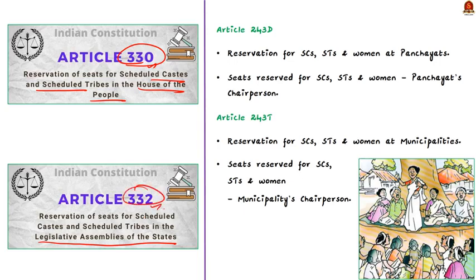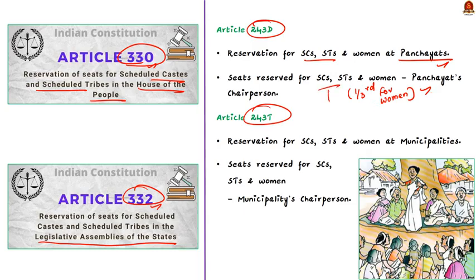Okay, then when you take the grassroots levels, that is the panchayat, there is reservation for SCs and STs. See, it is clearly mentioned in Article 243D. This article provides for the reservation of seats in every panchayat, and not less than one third of the total number of seats reserved shall be reserved for women belonging to scheduled caste and scheduled tribes. Okay, not only this, even in the office of chairpersons in panchayat, the seats are to be reserved for the scheduled caste, scheduled tribes and women. Okay, see, the same kind of reservation is applicable to the municipality level also.